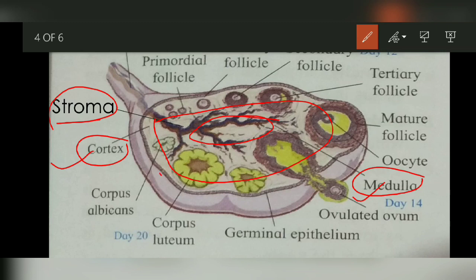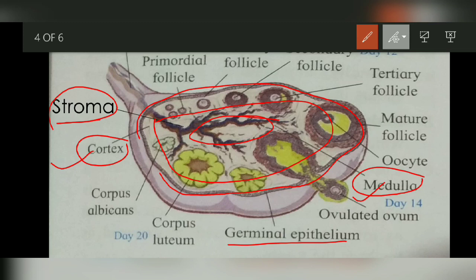And this cortex, as you can see here, is a layer. It is externally covered by germinal epithelium. So this cortex is externally covered by the germinal epithelium, and this germinal epithelium is covered externally by a layer called the tunica albuginea.